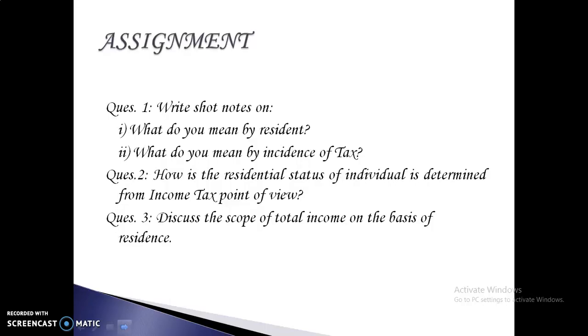Now there is an assignment. Write short notes on what do you mean by resident and what do you mean by incidence of tax, and there is a long question: How is the residency status of an individual determined from income tax point of view? And another question is: discuss the scope of total income on the basis of residence.